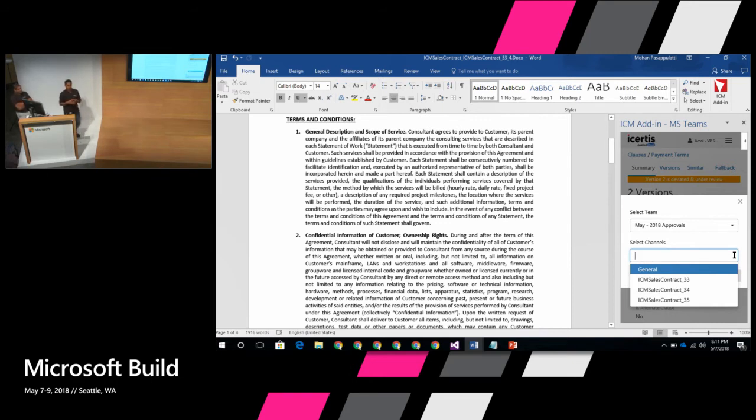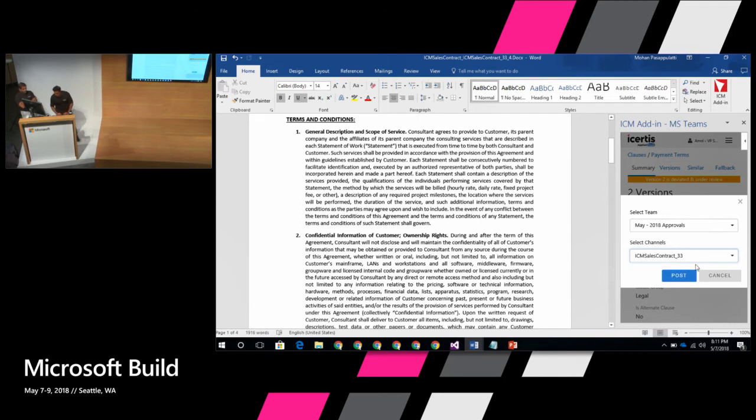You could have channels categorized in any form or shape you want. You can have one per contract, or one per client, or however you want to do it, but that's a channel, which means all relevant conversation in Teams would happen in that channel. In this case, we've just isolated this to this contract for demo purposes. He would say this is the contract that I'm dealing with, and then post. What you're really posting is this message with all the context information into Teams.